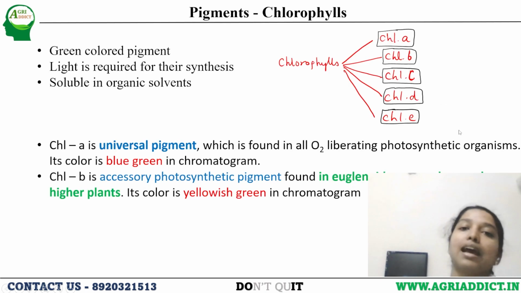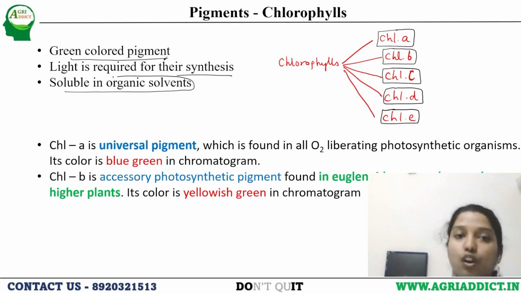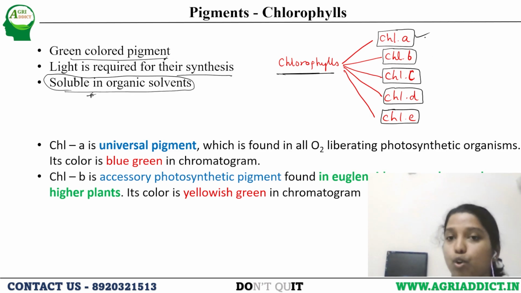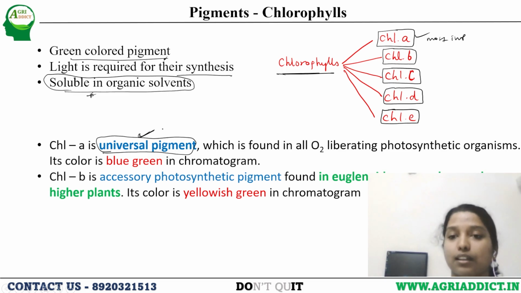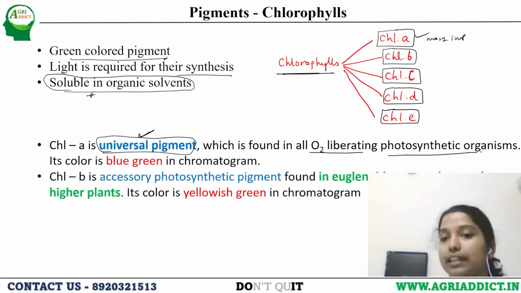Let's move to the next. Now comes the chlorophyll. Chlorophyll is a green colored pigment. Important: light is required for its synthesis. It is soluble in organic solvents. There are different kinds of chlorophyll. First is chlorophyll A, most important, then chlorophyll B, chlorophyll C, chlorophyll D, chlorophyll E. Chlorophyll A is a universal pigment. Why are we saying universal? Because it is found in every photosynthesizing organism,